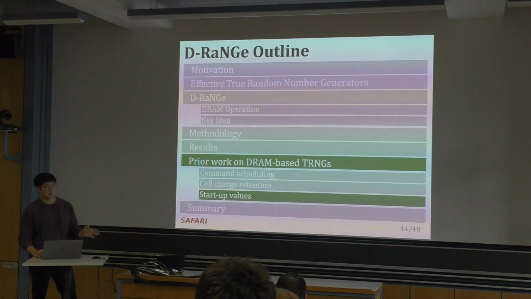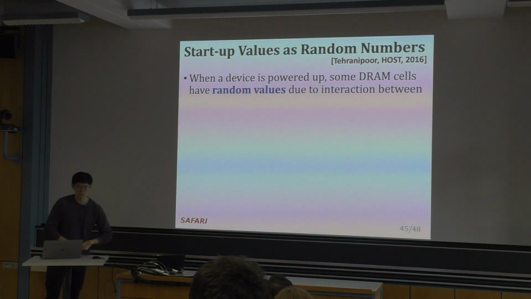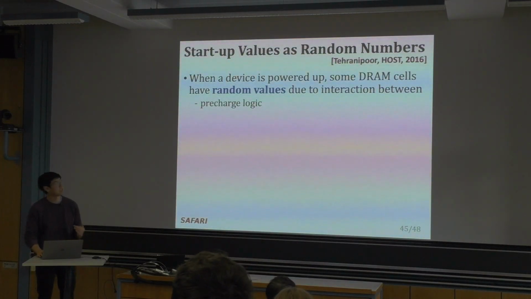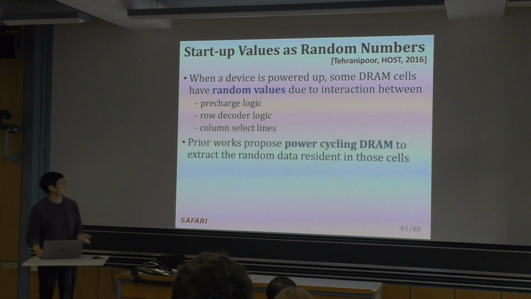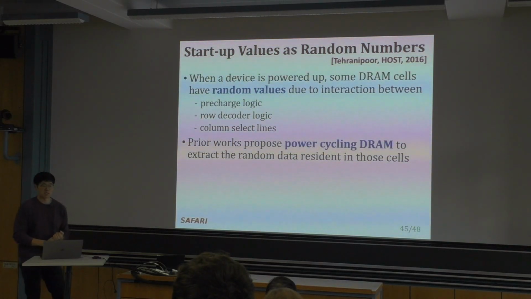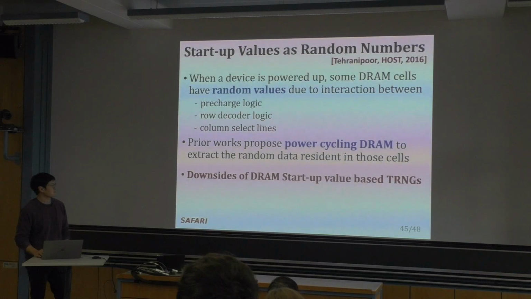The last type of work is startup value based. When a DRAM device is powered up, some of these DRAM cells have random values due to interactions between all these different circuit elements. So the prior work proposes to power cycle DRAM in order to extract random data within RNG cells in that region.